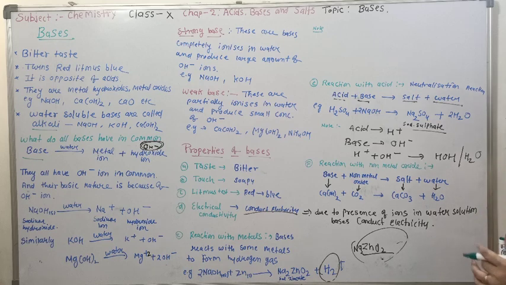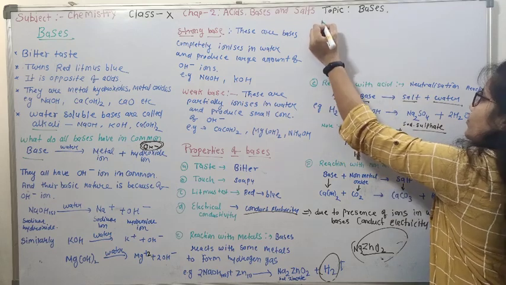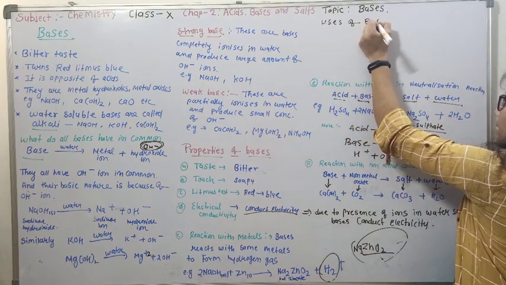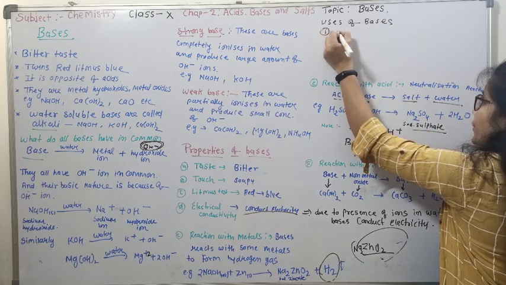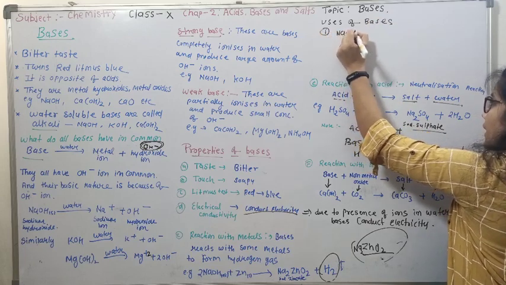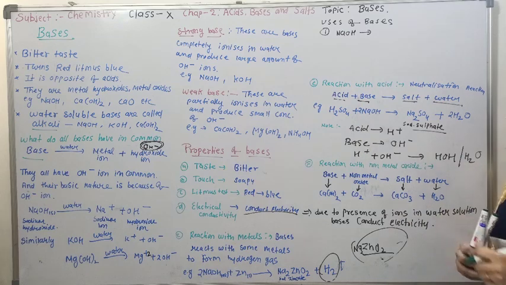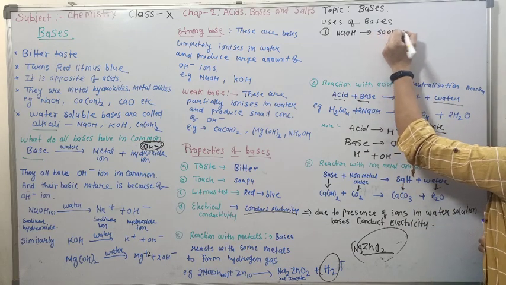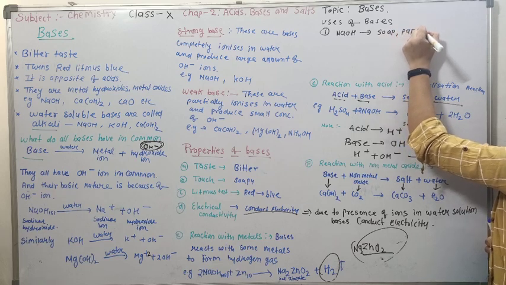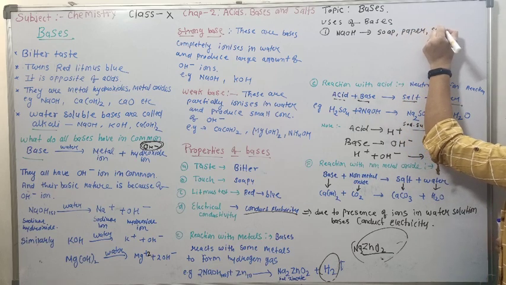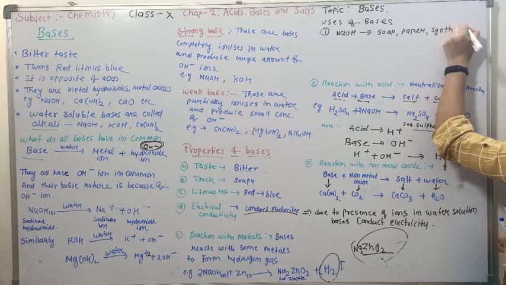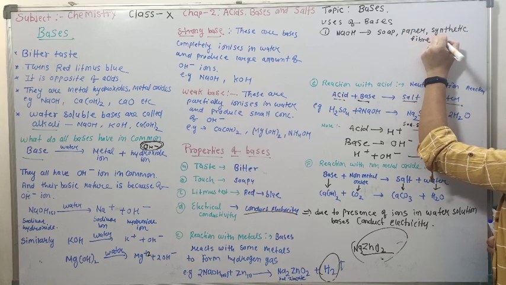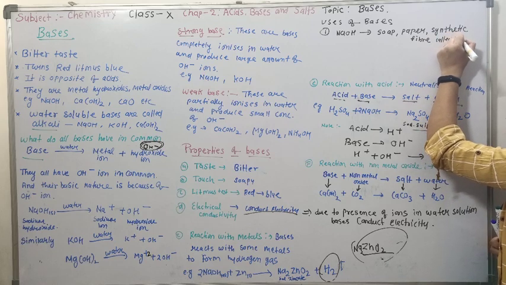Now the uses of bases. First, sodium hydroxide, NaOH, is used in the manufacturing of soap, paper, and a synthetic fiber called rayon. You might have heard of this fiber.